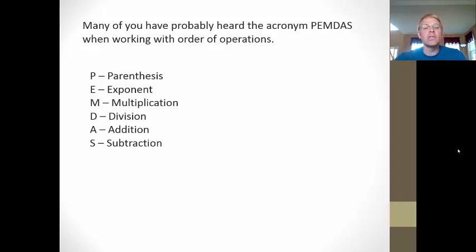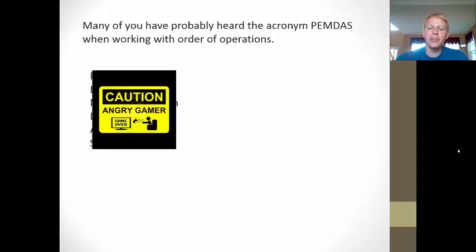Now, most of you have probably heard about order of operations in the form of an acronym called PEMDAS, and PEMDAS stands for parentheses, exponents, multiplication, division, addition, and subtraction. And when we look at this vertically, it looks like there are 6 different levels to our order of operations. And this can work for you, and if you've got this down and you can do problems correctly, then fine, stick with PEMDAS. However, we do have to be cautious.